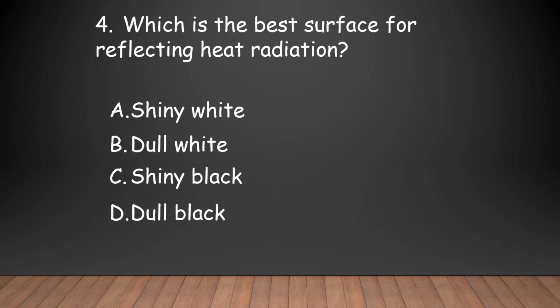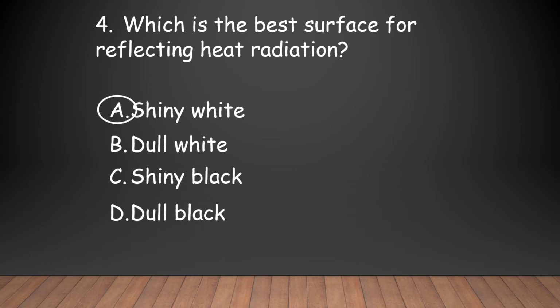Which is the best surface for reflecting heat radiation? The options are shiny white, dull white, shiny black and dull black. A black body absorbs heat, most probably all kinds of heat. The absorptivity of a black body is 1, so it does not reflect any incident radiation.